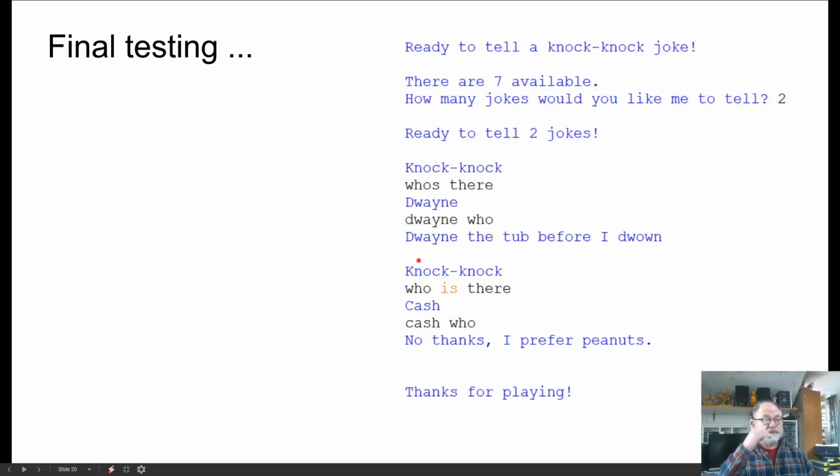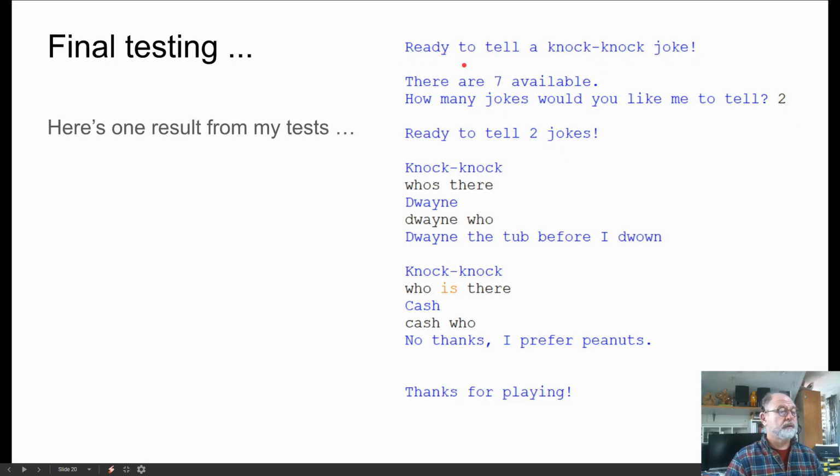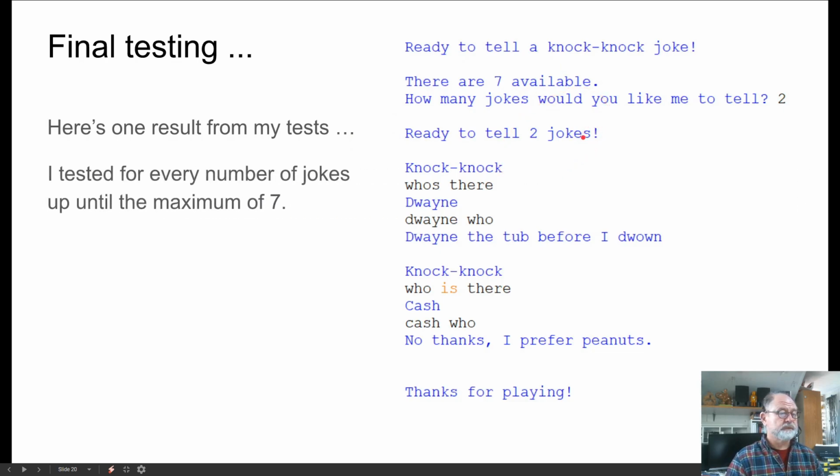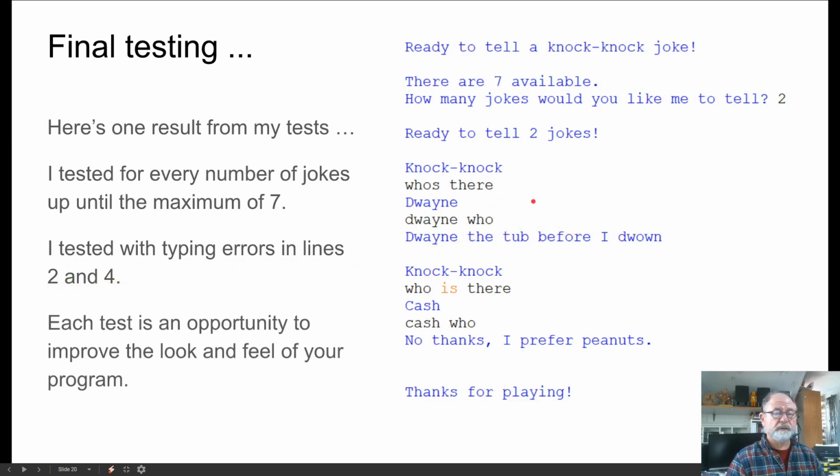Okay, so final testing. I showed this to you before, so this is one result from my tests. I tested every number of jokes up until the maximum of 7. And I tested with typing errors in line 2 and in line 4. And as I did that, I found that each test is an opportunity to improve the look and feel of the program.